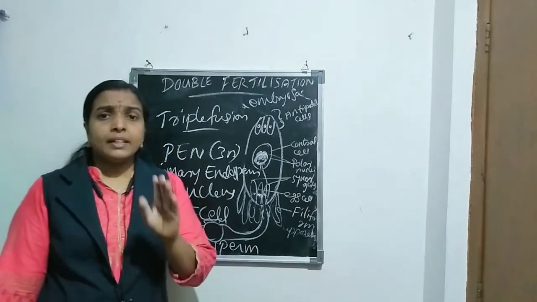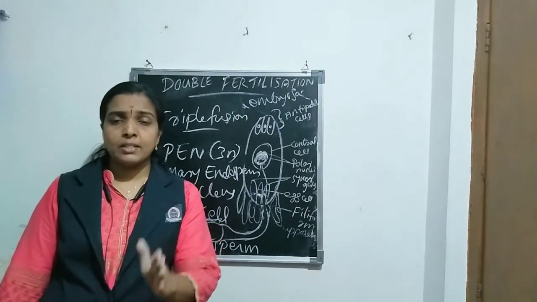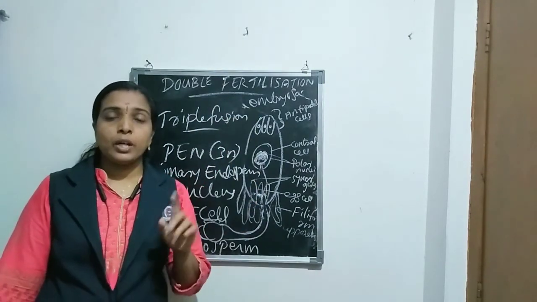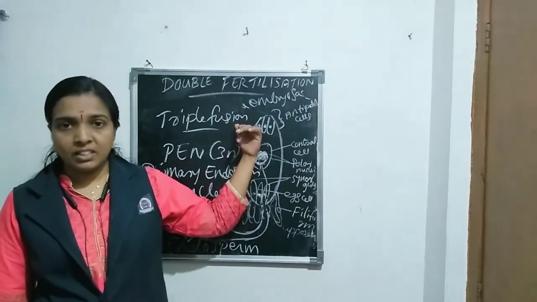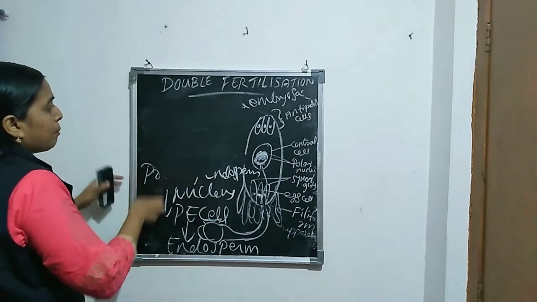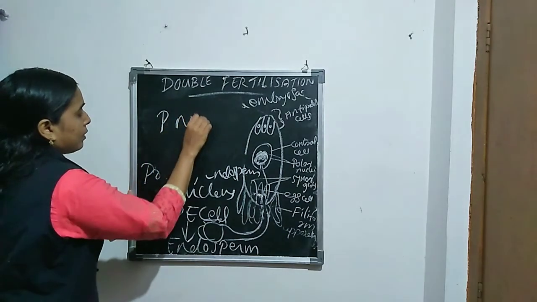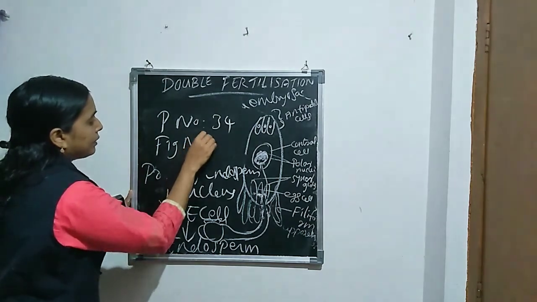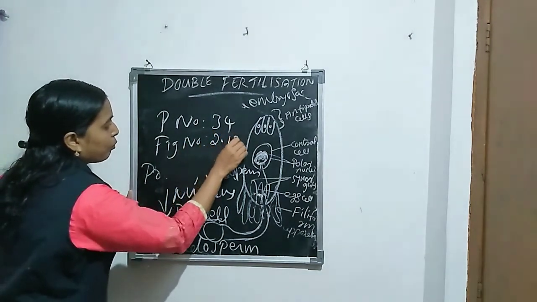Then next, all of you write the lecture note. After the lecture note of double fertilization, you can draw a diagram related to this topic on page number 34, figure number 2.13.